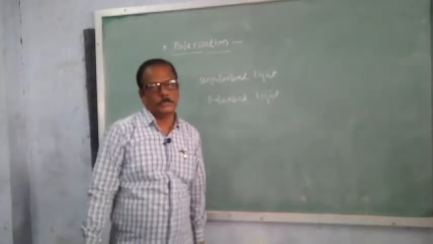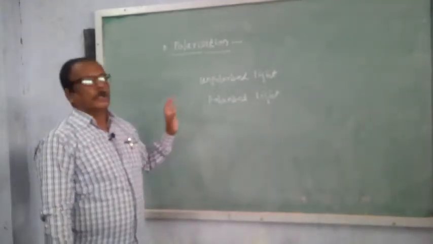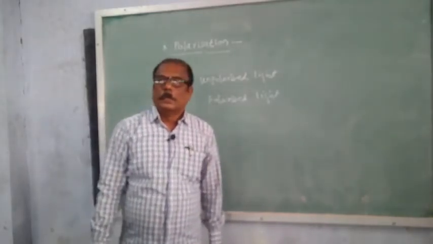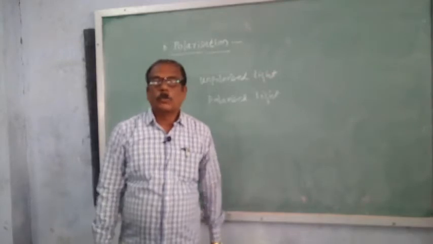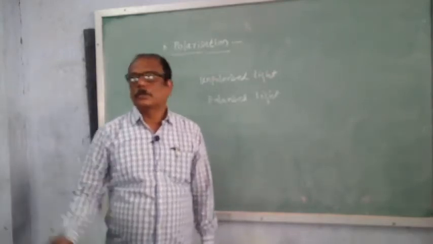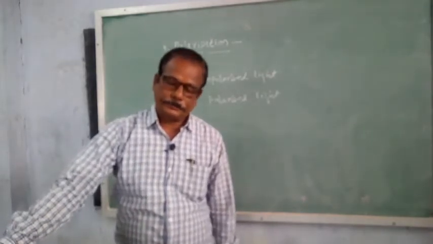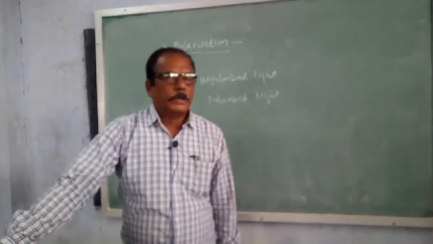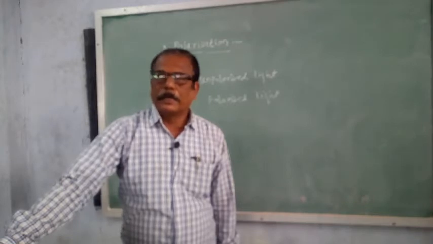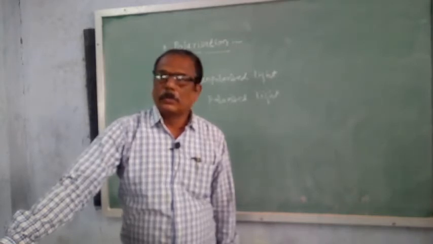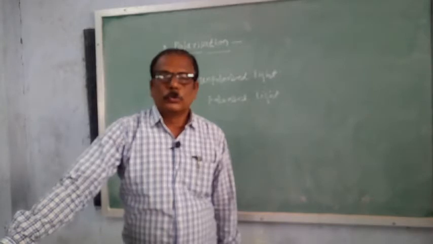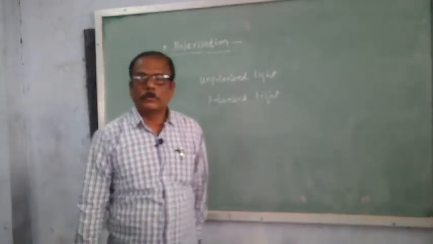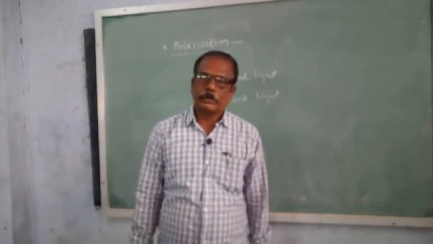What is polarization? So all of us know that light waves are electromagnetic waves, transverse electromagnetic waves. That is, the electric field vectors and magnetic field vectors vibrate mutually perpendicular and also perpendicular to the direction of propagation of light.